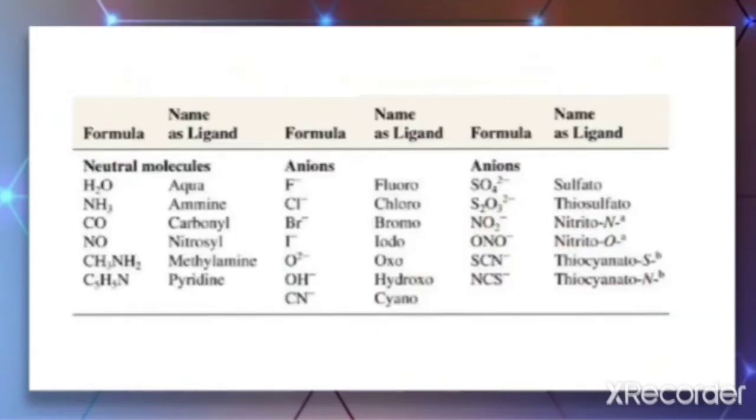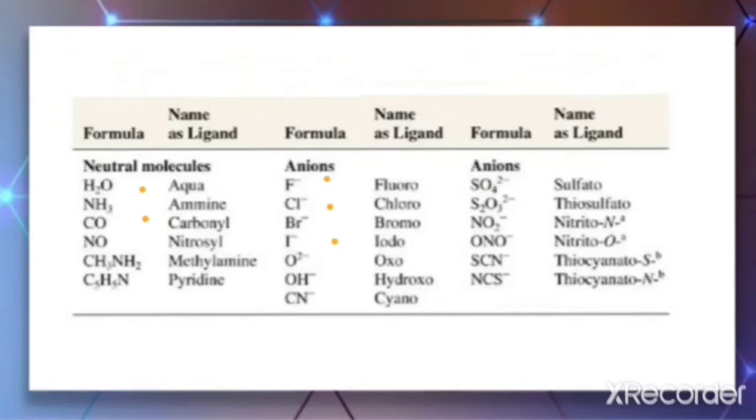These ligands can be classified as neutral as well as negatively charged ions, as shown in the figure here. The ligands can be simple ions like F negative, Cl negative, Br negative. Even small neutral molecules like water and ammonia can act as ligands.